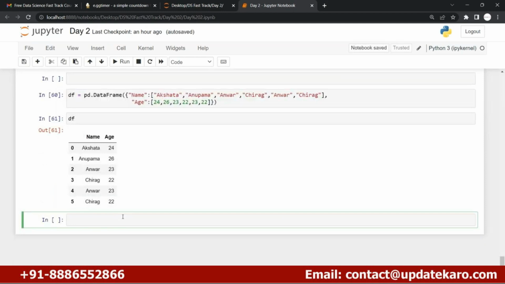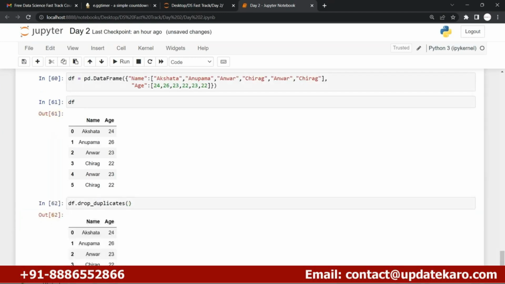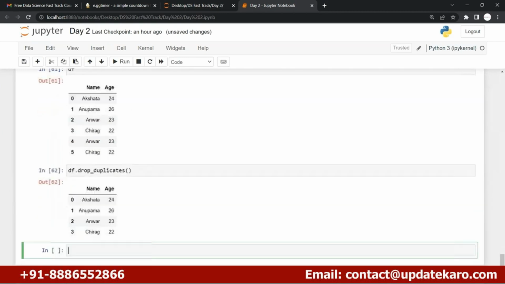This is my data. Now I'm showing you how you can pre-process your data. If there are duplicates, you can find out the duplicates, or in simple words, directly drop the duplicates, because there is no reason to find out the duplicates and see the duplicate value. If there are duplicate values, you can simply drop them, right? So I can simply use df dot drop duplicates, and run this. Here you can see that I just dropped the duplicates, and now my data is this.